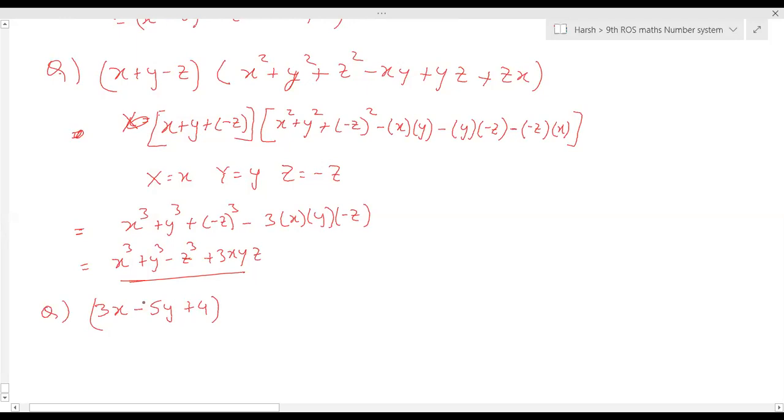So this will be 9x square plus 25y square plus 15xy minus 20y plus 12x plus 16.